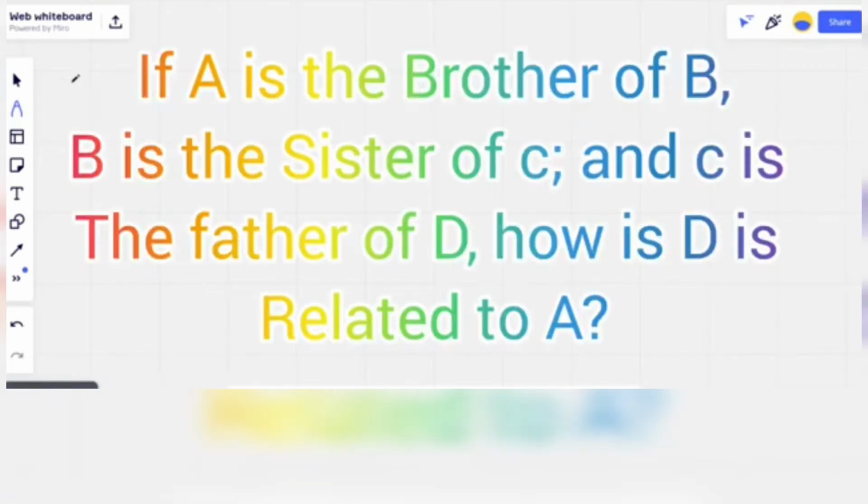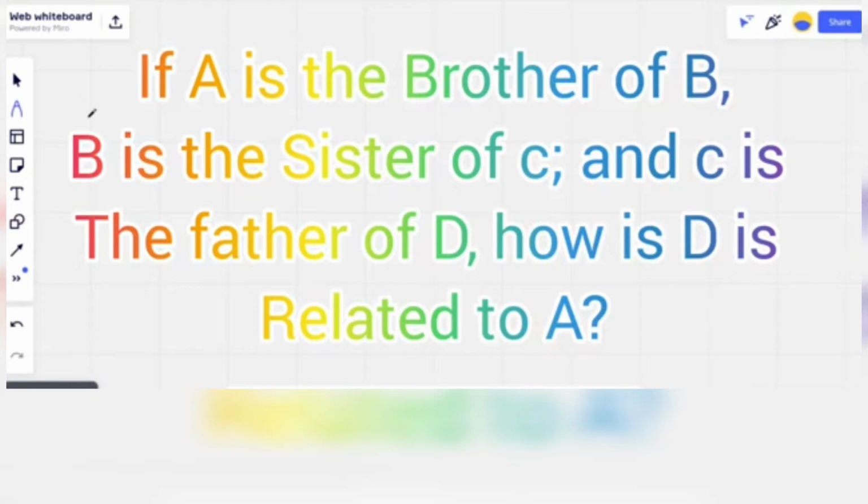Yeah, okay. So let's dive into problems. Let's see more and more examples to get a clear idea. After seeing two to three problems, we'll get a clear overview of how exactly you need to attempt these blood relationship questions. So the first question, I'm reading it for you: If A is brother of B, B is the sister of C, and C is the father of D, how is D related to A? So this is the question they have given.